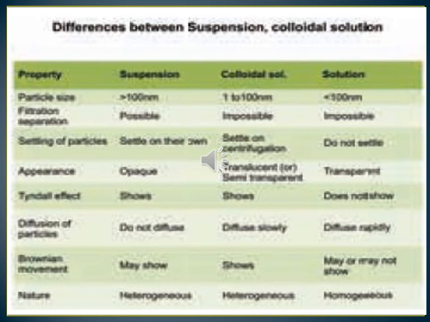Particle size: suspension is bigger than 100 nm, colloidal solution is 1 to 100 nm, true solution is smaller than 1 nm. That means particle size is different.